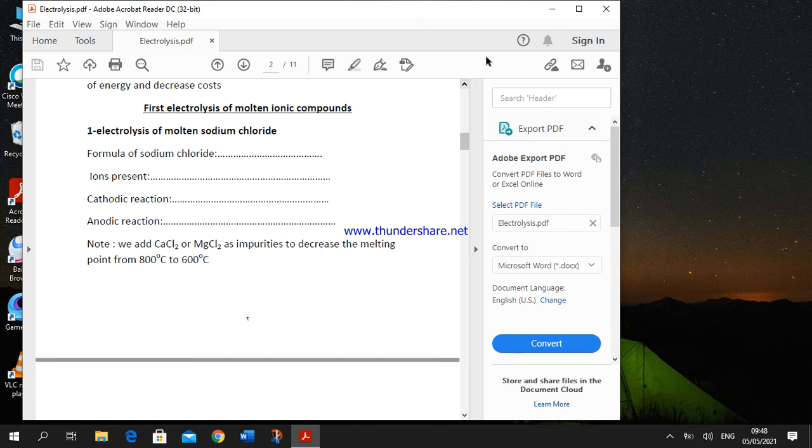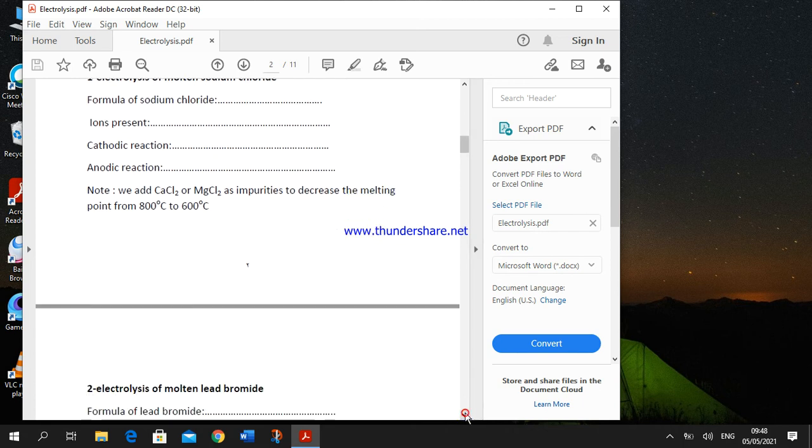In the electrolysis of molten sodium chloride, we add calcium chloride and magnesium chloride as impurities. Why? To decrease the melting point from 800 degrees Celsius to 600 degrees Celsius. So it decreases the cost of electrolysis and saves more energy.